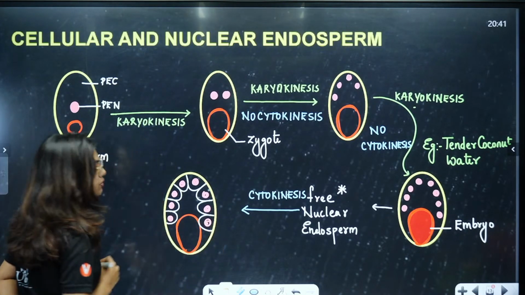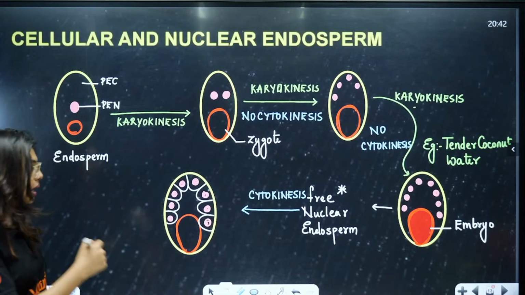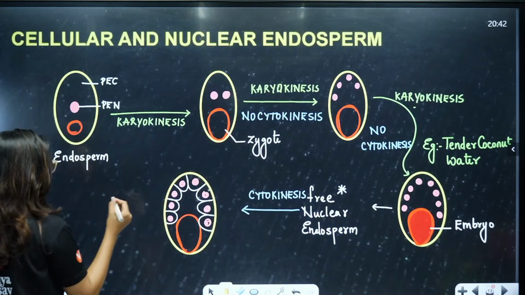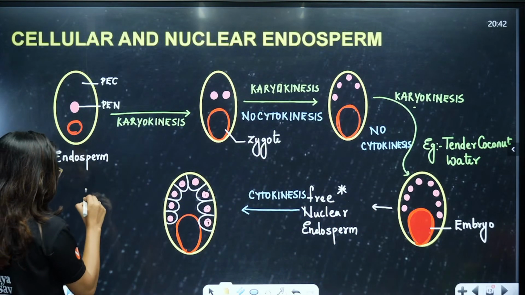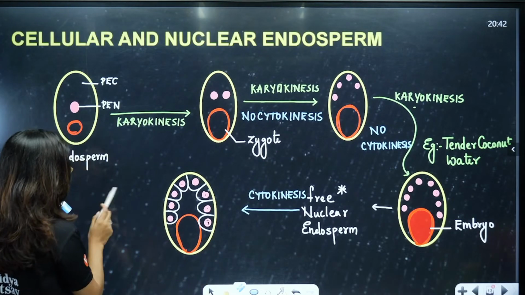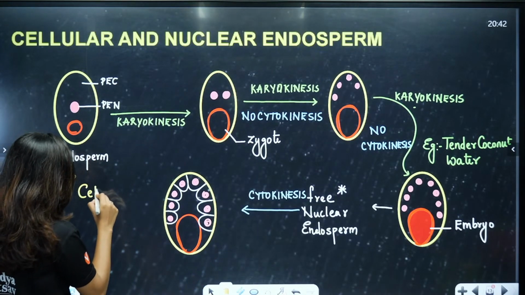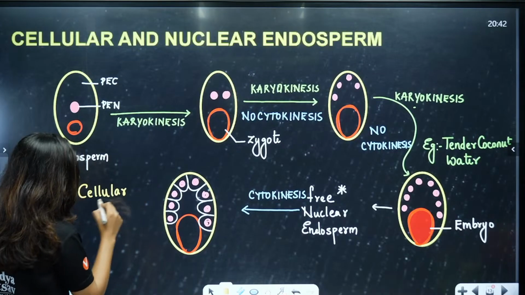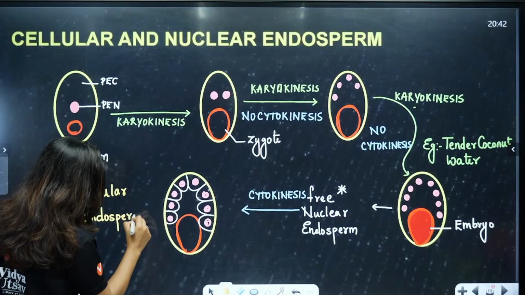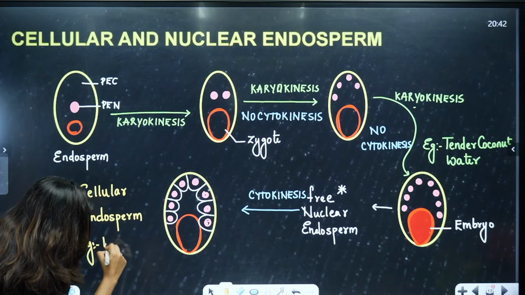Can you see? Like this, formation will happen. So, students, what has happened here? Slowly from a free nuclear endosperm, we got a cellular endosperm. We got what? A cellular endosperm. So, here what is the example that they have given you for cellular endosperm? The example they have given is the white kernel that you eat from the tender coconut.